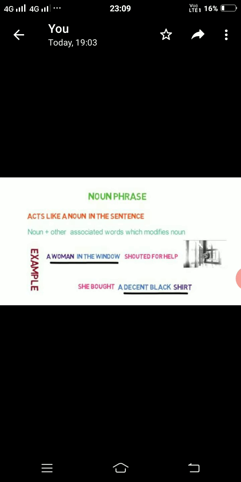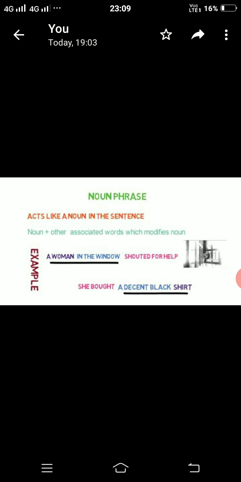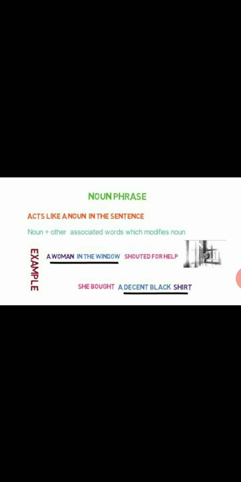For instance, the example is: a woman in the window shouted for help. Here, a woman in the window is a noun phrase. Why? The word woman is a noun, and in the window is just describing the noun. Another example is: she bought a decent black shirt. Here, a decent black shirt is a noun phrase as it describes shirt, which is a noun.